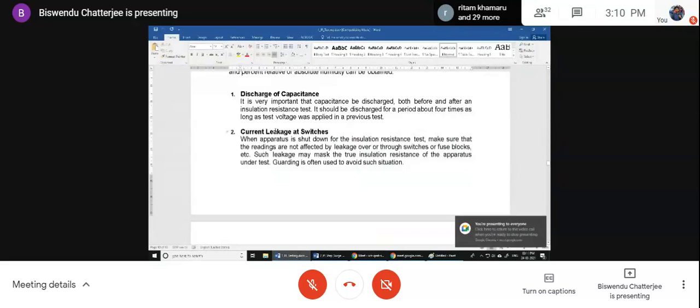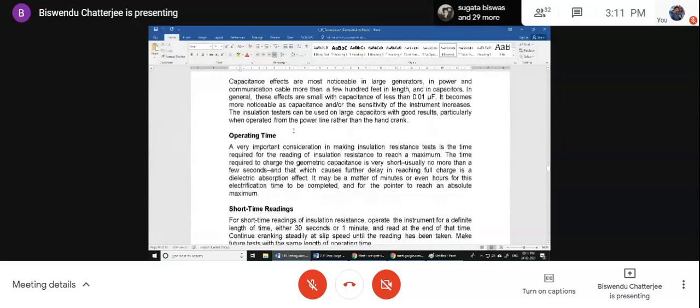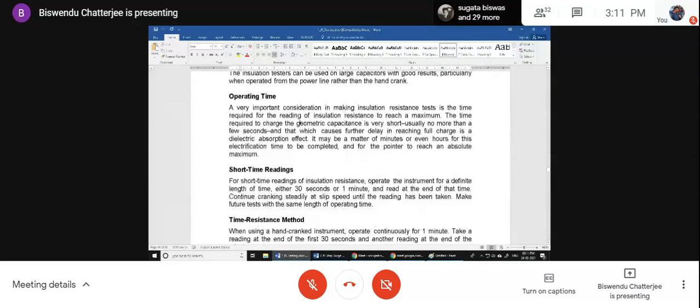So current leakage in switches is to be avoided. Discharge of capacitance is to be avoided. Effect of capacitance we have already discussed.